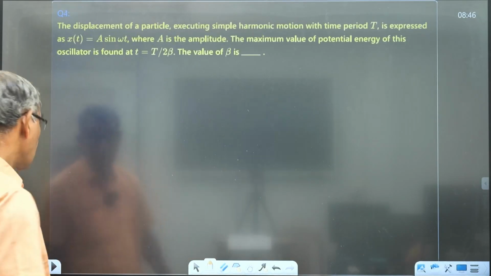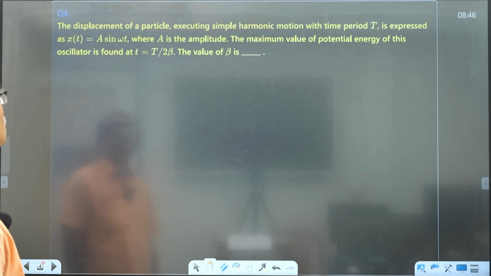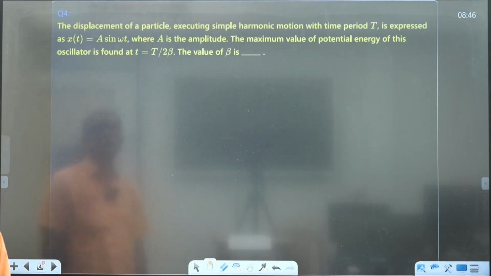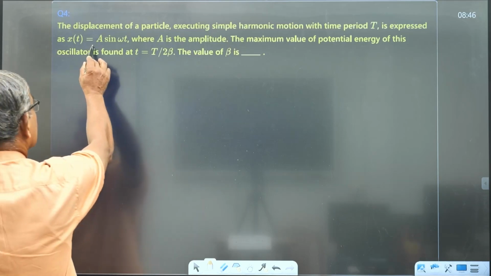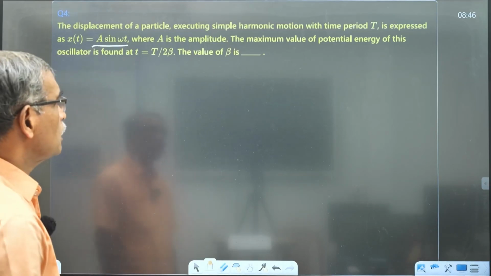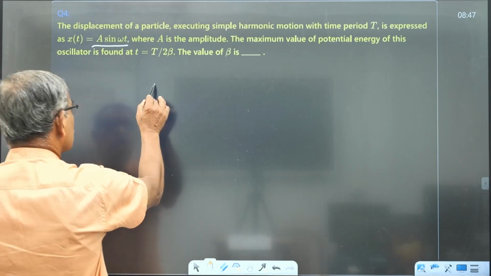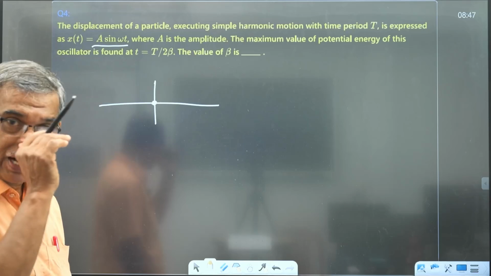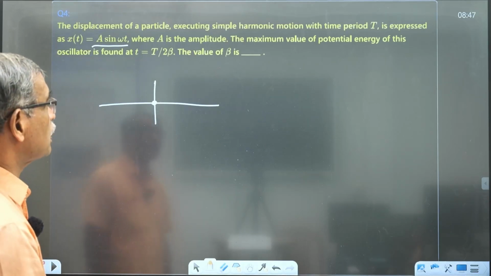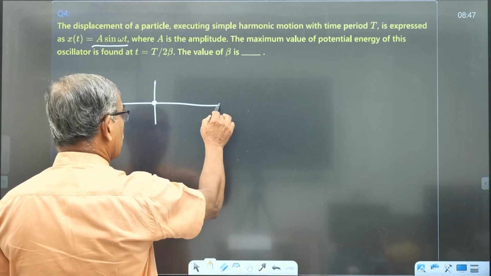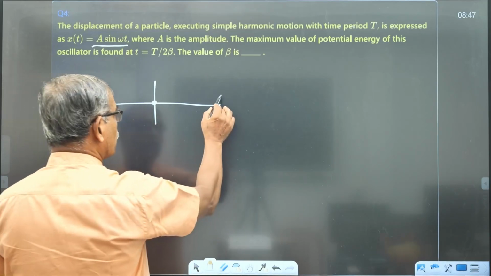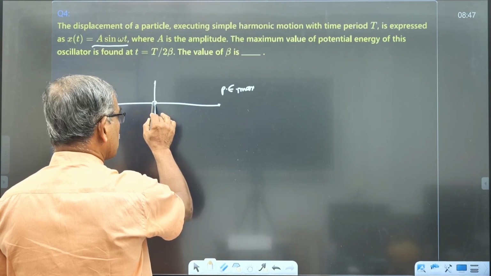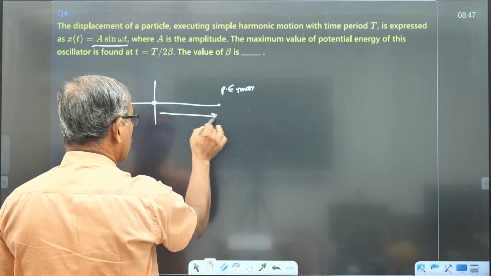Okay. Next question. The displacement of a particle executing simple harmonic motion with a period T is expressed, starting from origin, as a sin omega t, where a is the amplitude. The maximum value of the potential energy. So this is the oscillator starting from mean position. The question is the maximum value of potential energy, which is at the extremum. And the time taken by the oscillator to go from here to here is T by 4.